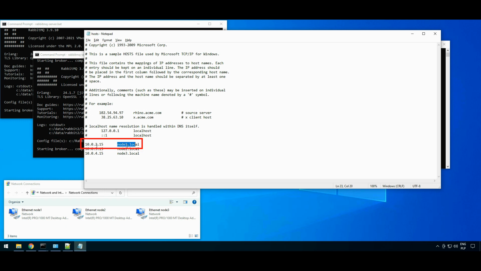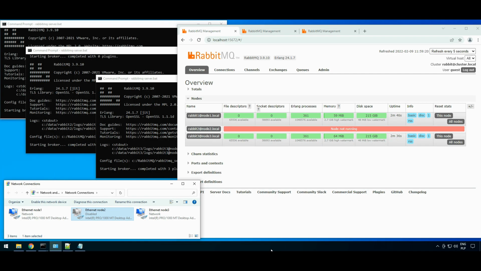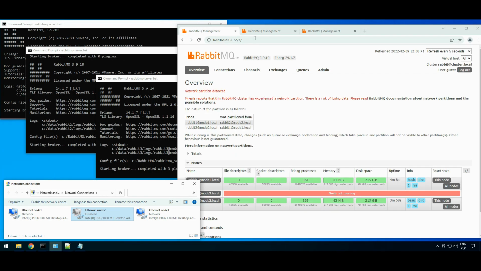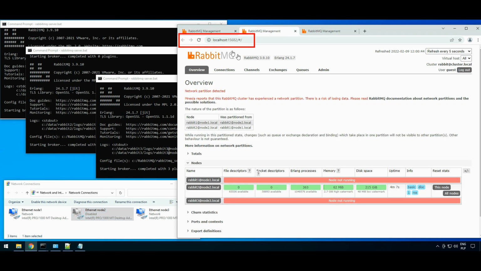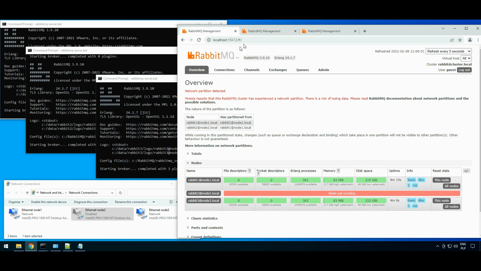Node1.local is resolved as IP 10.0.2.15. Node2.local is resolved as IP 10.0.3.15, and Node3.local is resolved as IP 10.0.4.15. As you see, I disabled the second interface, but I can still access the second node using localhost. Alright, I split my cluster. I had one logical broker, and now I have 2 of them.